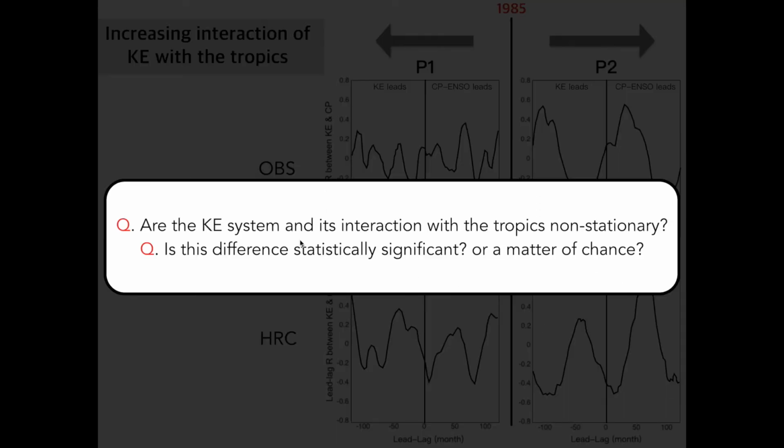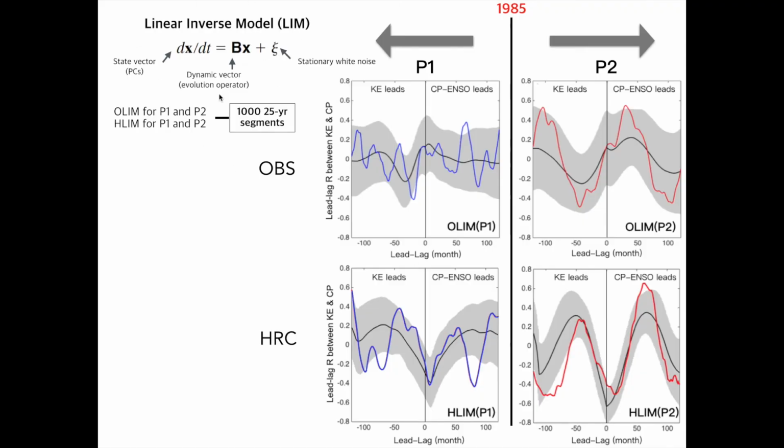So our question was whether the KE system and its interaction with the tropics are non-stationary. We also wondered whether this difference is statistically significant or just a matter of chance. So to do a significance test, we built a linear inverse model, LIM, and produced a large number ensemble of LIM datasets using observations and climate models for each period.